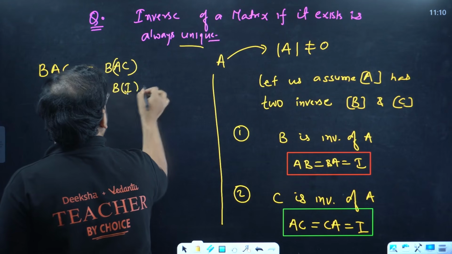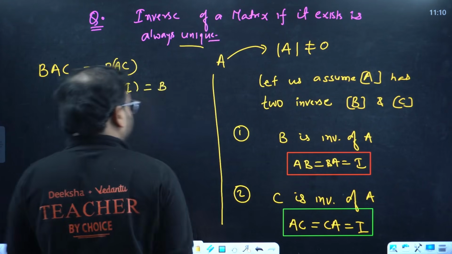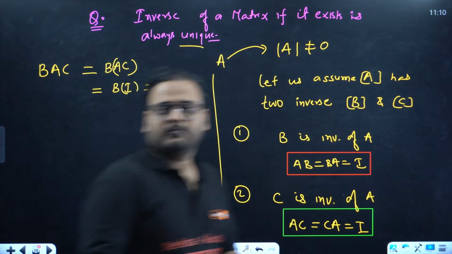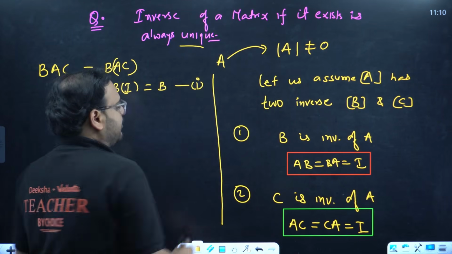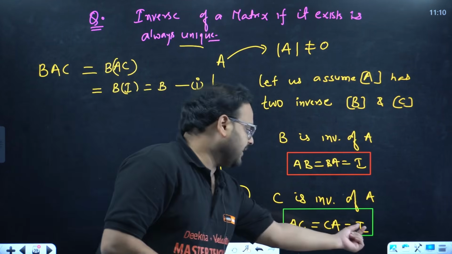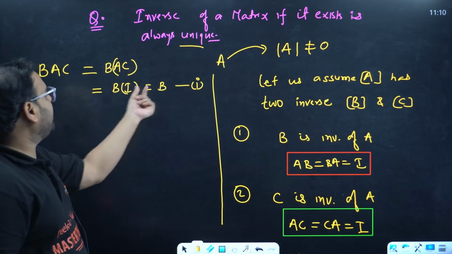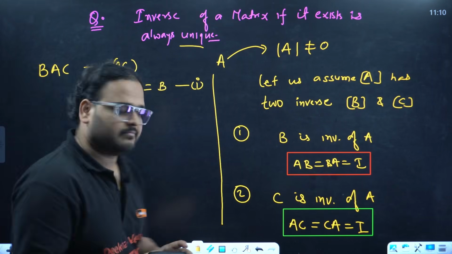B into I. How much is that? B. Correct or not? This is my equation number 1. I've taken AC as I, so BAC becomes B into I, and B into I is the matrix B itself.